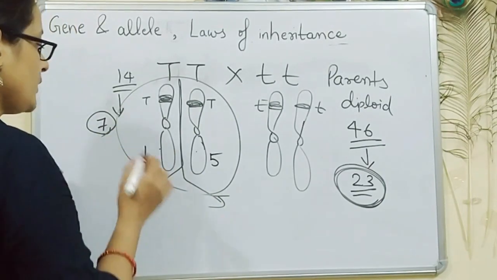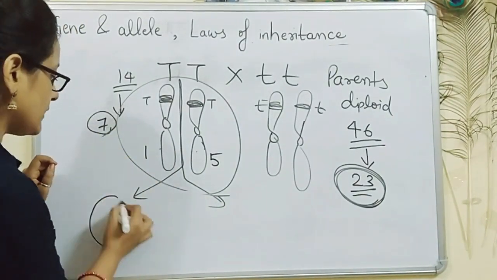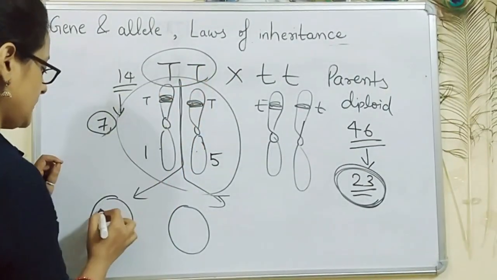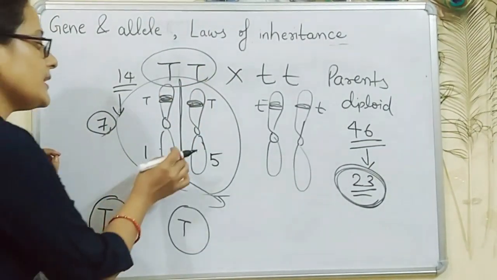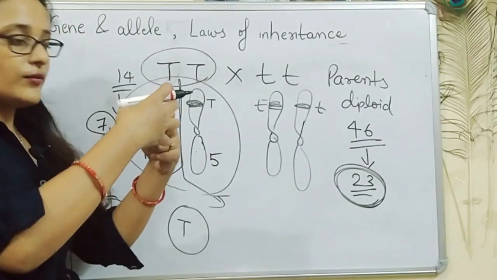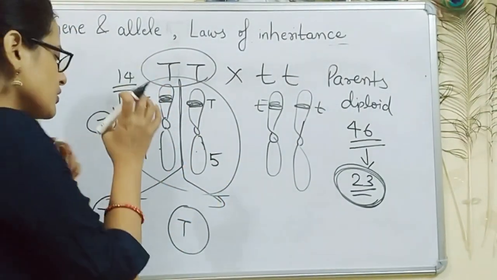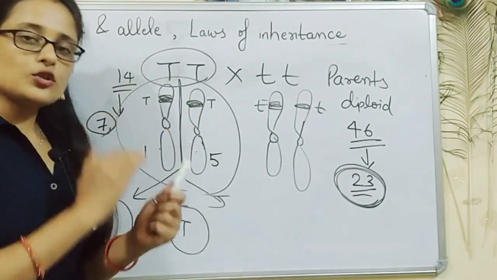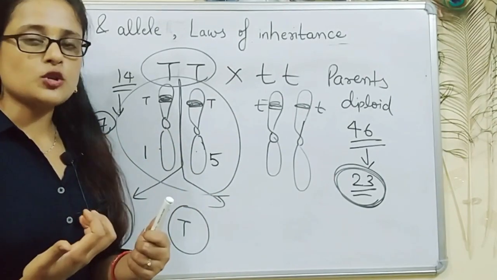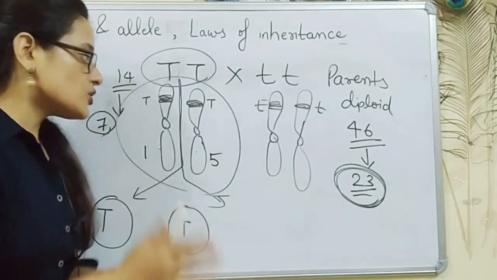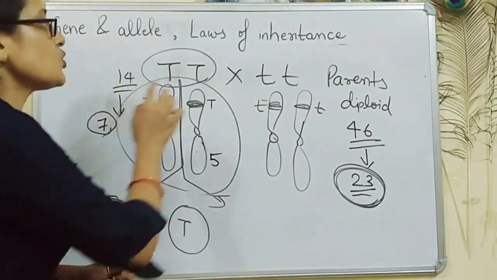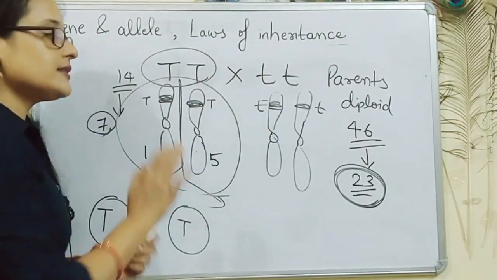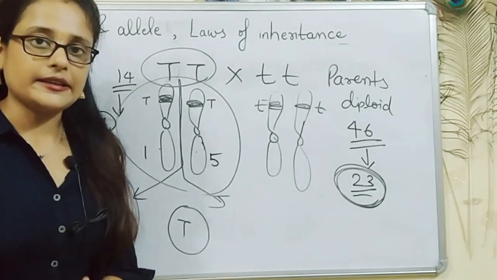As a result, when gametes are produced, each gamete will have at least one allele from this gene pair. That is, they will have T. When these chromosomes segregate or separate from one another to enter into gametes, they will carry these alleles along with them. So genes and alleles travel along with chromosomes because they are present in chromosomes. So every gamete will have at least one allele of the allele pair or the gene pair. This is called the law of segregation.